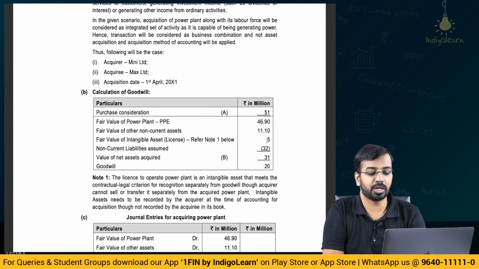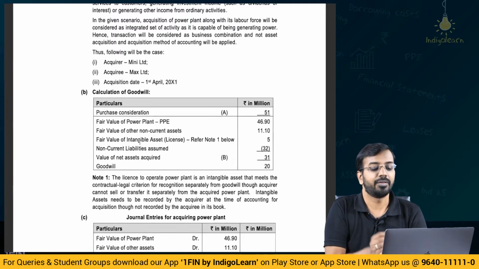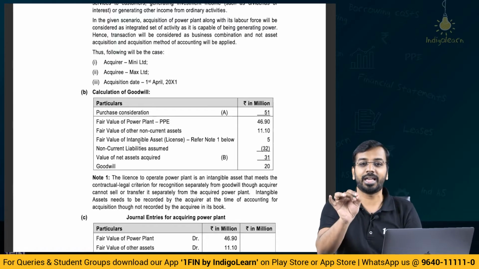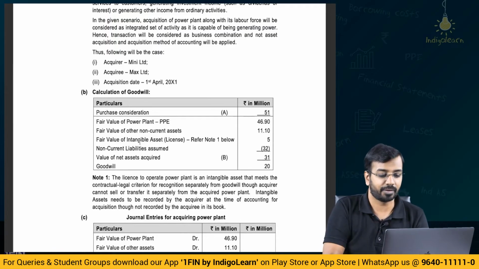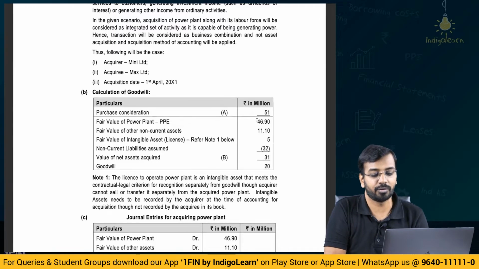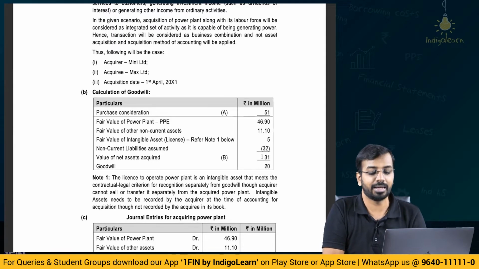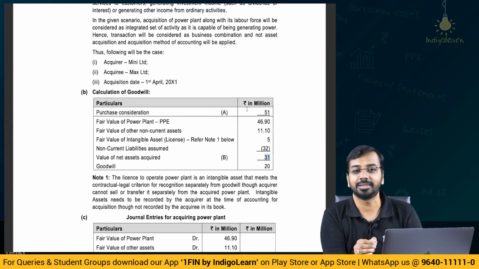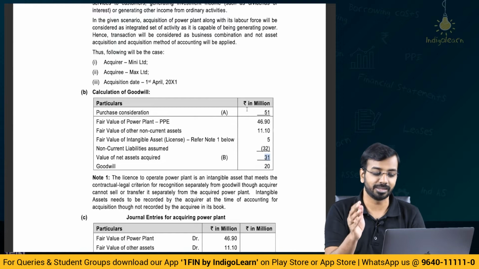Okay. Fair value for the other non-current assets given is 11.1. Fair value of intangible asset, even if it is not recorded in the books of the equity, we will have to record it: 5. Non-current liabilities given 32. So net assets, total assets minus liabilities, at fair value is 31. The purchase consideration is more than the net assets, and hence it results in goodwill.